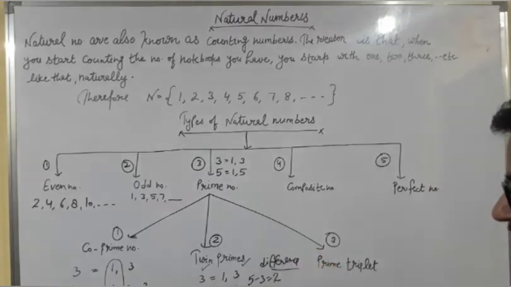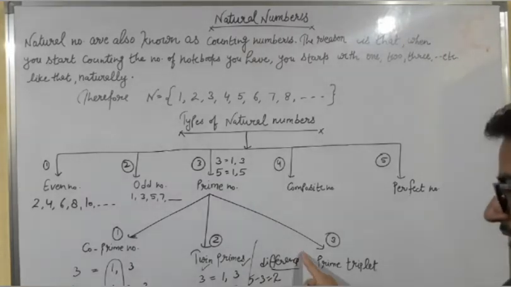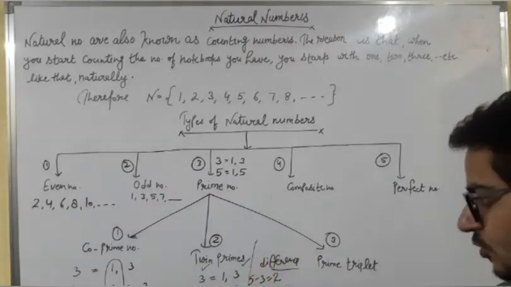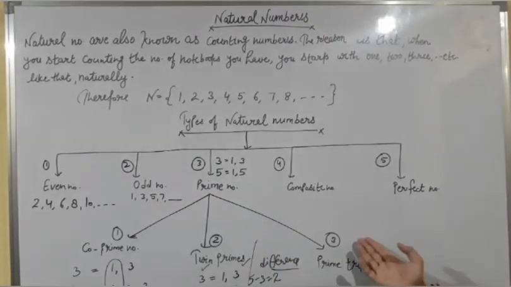So, if the difference between two prime numbers is equal to 2, then both prime numbers are known as twin primes. The last one is prime triplet. Yes, prime triplet, we have only one prime triplet, that is 3, 5 and 7. No other prime triplet we have other than 3, 5 and 7. And the definition of prime triplet is a set of three consecutive prime numbers.